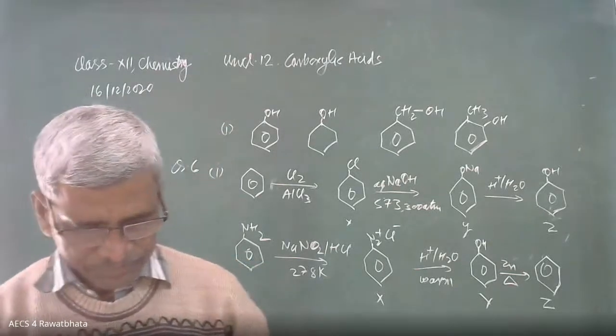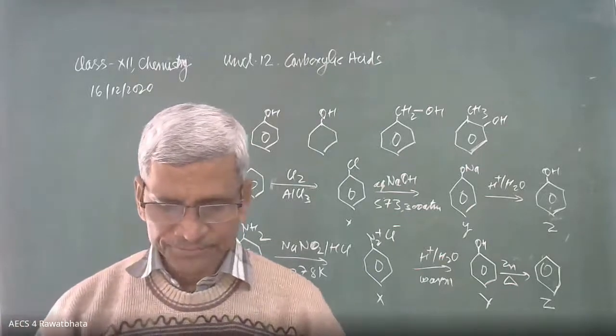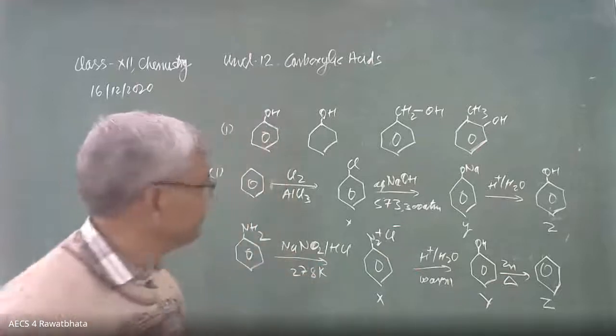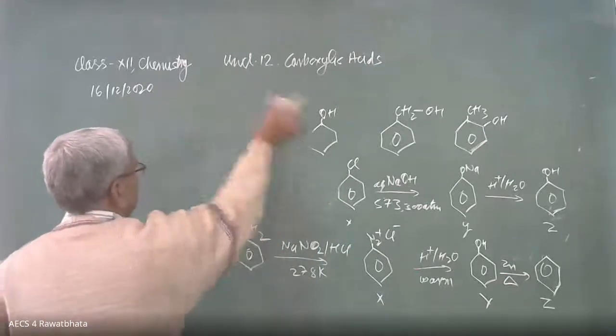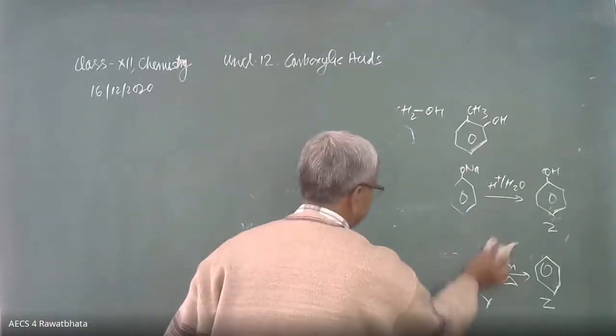Okay, beta? Question number 7. Out of phenol and benzene, which is more easily nitrated and why? Okay, let me write the diagrams of these two, then decide.